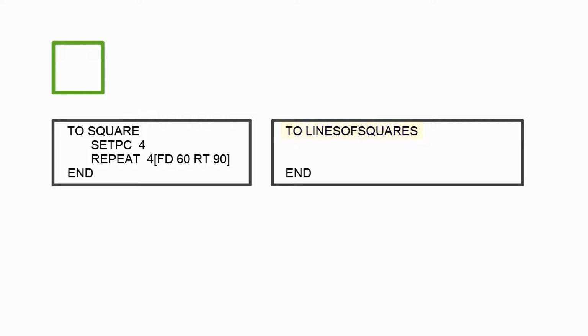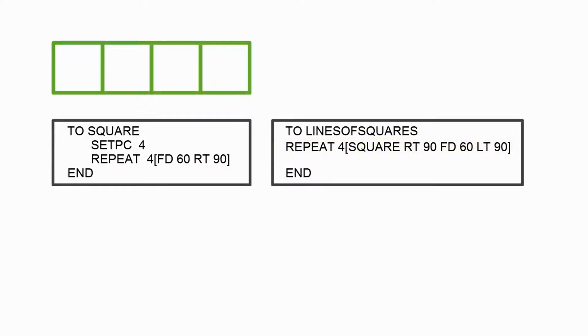You will be asked to overwrite. Simply continue. Then, within lines of squares, add Repeat 4, Square Right Turn 90, Forward 60, Left Turn 90. Test the lesson Lines of Squares by entering Lines of Squares in the Listener window. Make additional changes, press Run, and test again. Review and discuss the process.